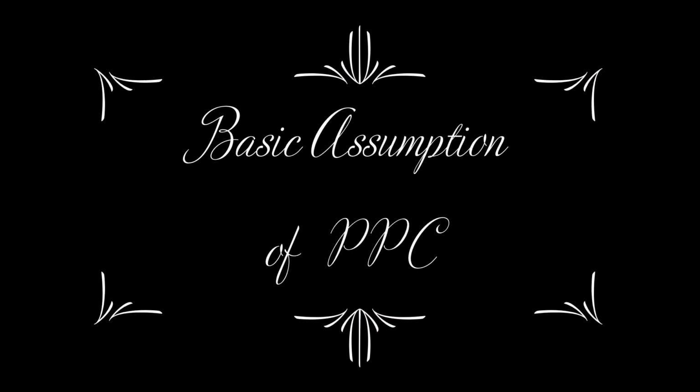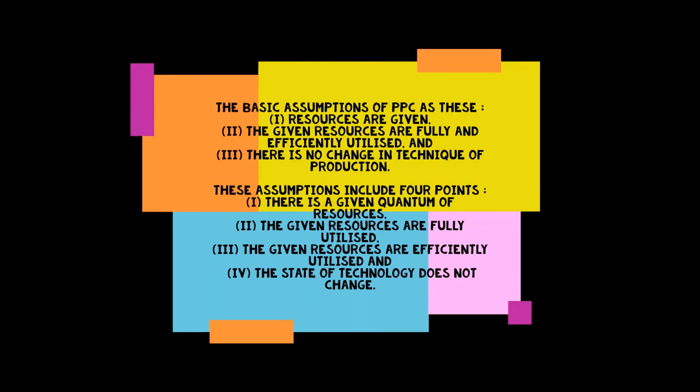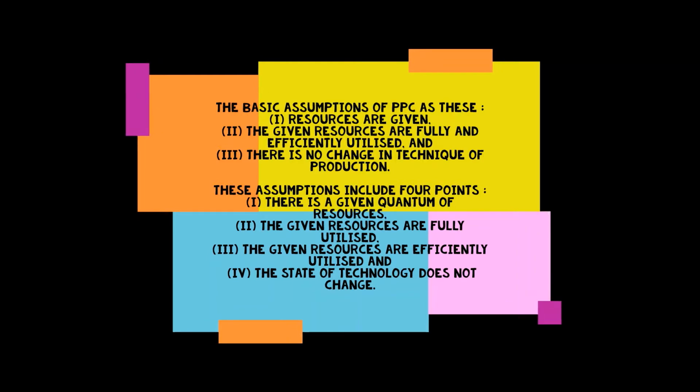Basic assumptions of PPC. The basic assumptions of PPC are: first, resources are given; second, the given resources are fully and efficiently utilized; third, there is no change in technique of production. This assumption includes 4 points. First, there is a given quantum of resources; second, the given resources are fully utilized; third, the given resources are efficiently utilized; and fourth, the state of technology does not change.